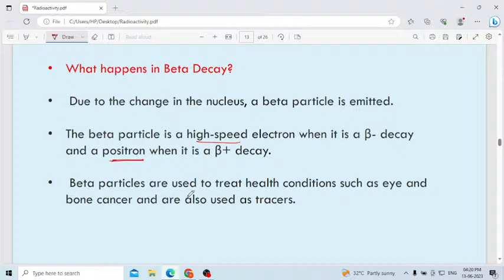Beta particles are used to treat health conditions such as eye and bone cancer. What is the use of beta particles? Why do we use them? Beta particles are used to treat cancer tissues. It may be in the eye or in the bone; they are also used as tracers.